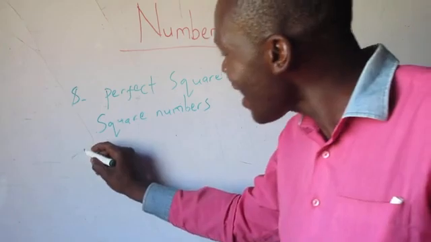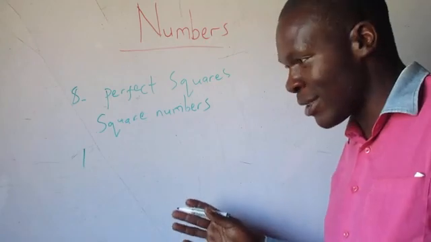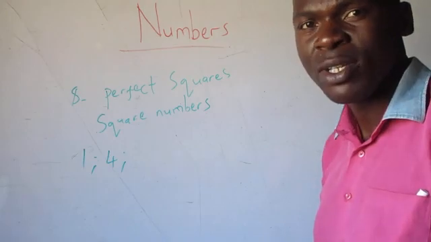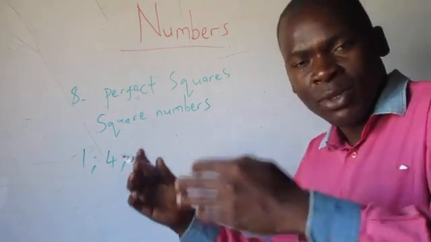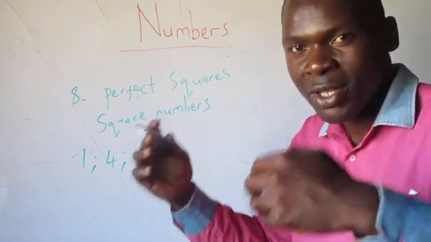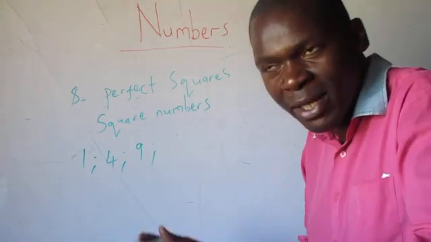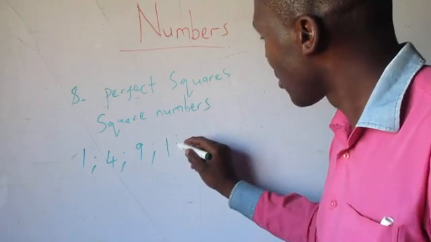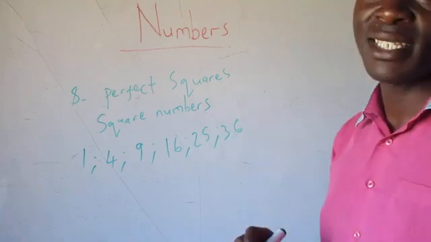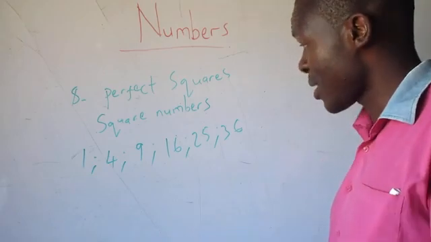For example, 1 is a perfect square because 1 can be expressed as 1 times 1. The next one, 4, is a perfect square because 4 can be expressed as 2 times 2, a product of two equal numbers. Again, 9 is a perfect square. 9 can be expressed as 3 times 3. 16, 25, 36, etc. are examples of perfect squares.